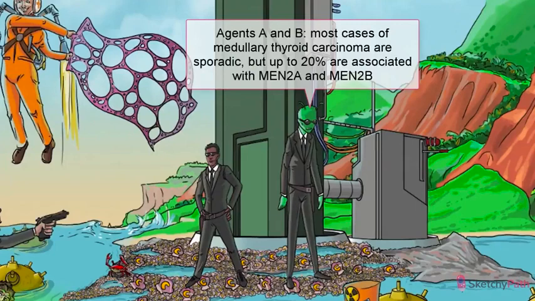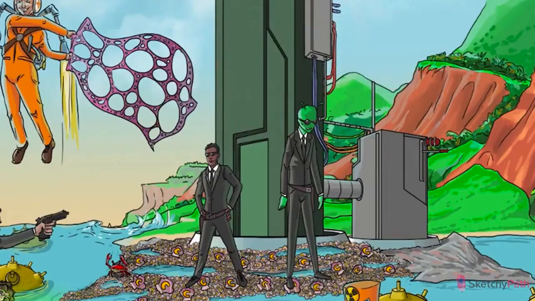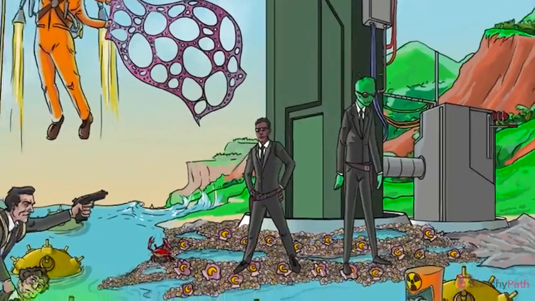MEN2A is associated with medullary thyroid cancer, pheochromocytoma, and primary hyperparathyroidism. While MEN2B is associated with medullary thyroid cancer, pheochromocytoma, marfanoid features, and mucocutaneous neuromas. Check out our upcoming multiple endocrine neoplasia sketch for more info. In cases of familial medullary thyroid carcinoma, the age of onset is typically younger and can even occur in children.